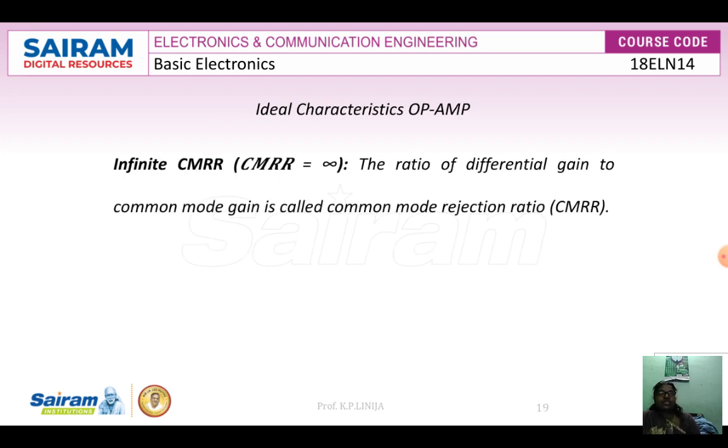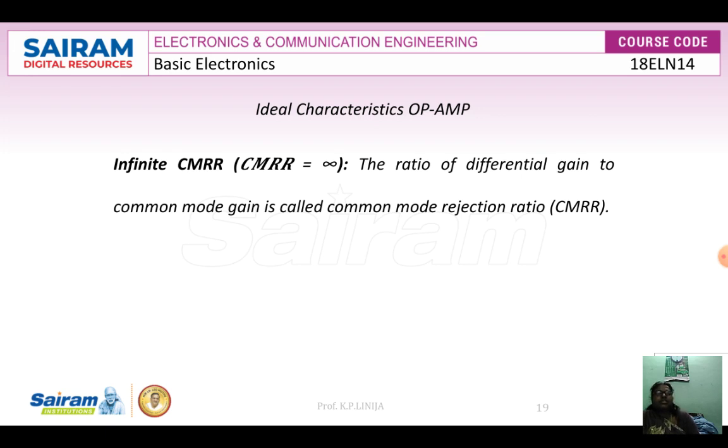Then the next thing is common mode rejection ratio. This means the ability to reject the common mode signal, and the value of the common mode rejection ratio is infinity. The ratio of differential gain to common mode gain is called the common mode rejection ratio.